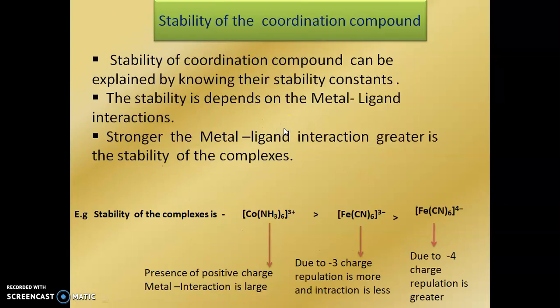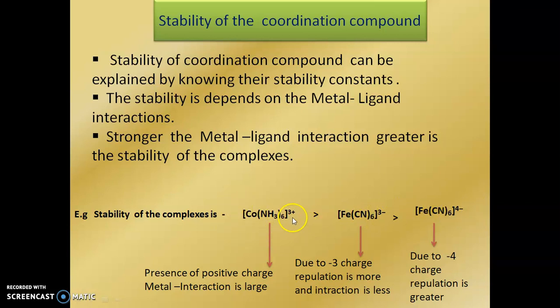Then next is the stability of the coordination compound. Stability of a coordination compound can be explained by knowing its stability constants. The stability depends on the metal-ligand interaction. The stronger the metal-ligand interaction, the greater the stability of the complexes. For example, here the complexes have +3 charge, here -3 charge, and here -4 charge.